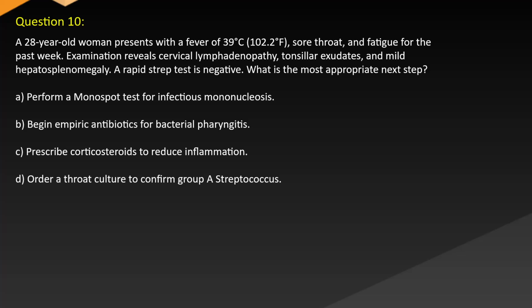Examination reveals cervical lymphadenopathy, tonsillar exudates, and mild hepatosplenomegaly. Rapid strep test is negative. What is the most appropriate next step? A. Perform monospot test for infectious mononucleosis. B. Begin empiric antibiotics for bacterial pharyngitis. C. Prescribe corticosteroids to reduce inflammation. D. Order throat culture to confirm group A streptococcus.